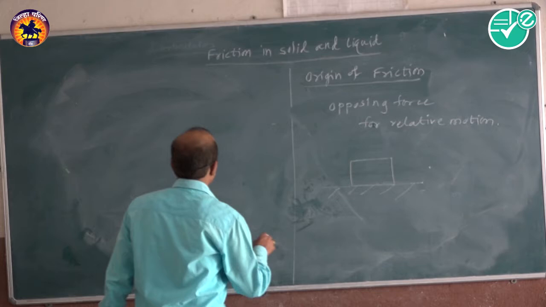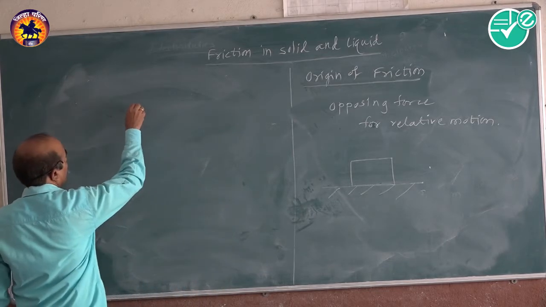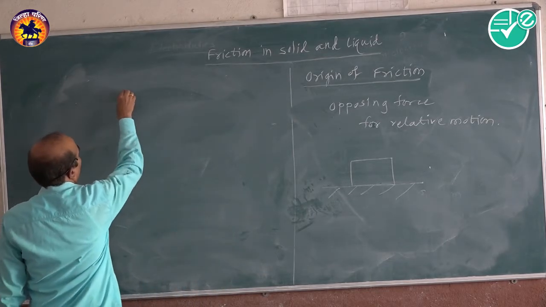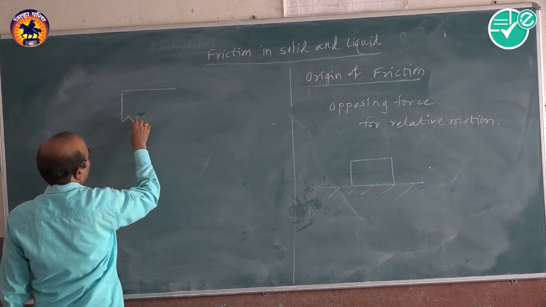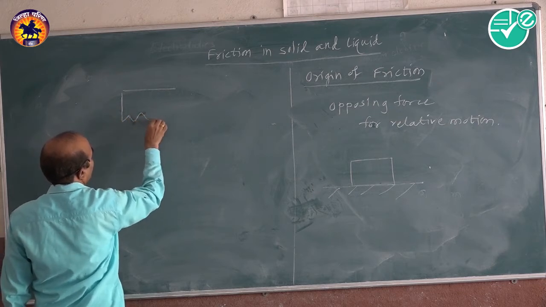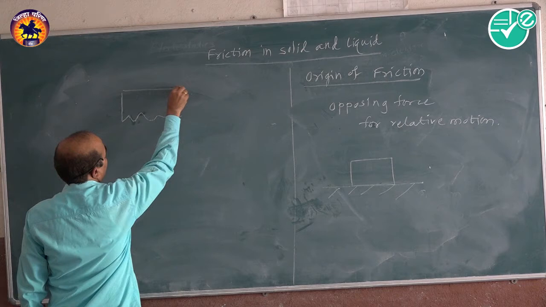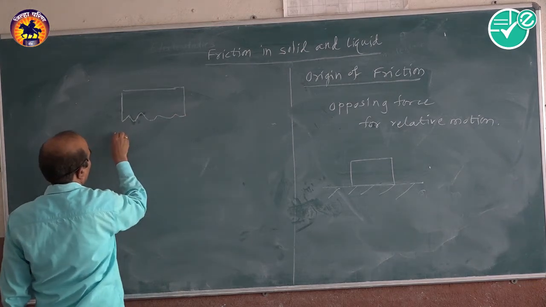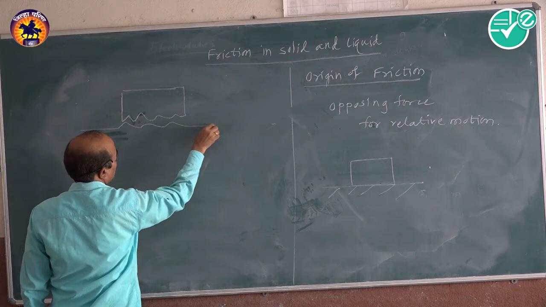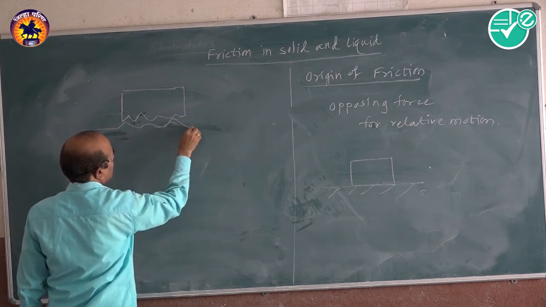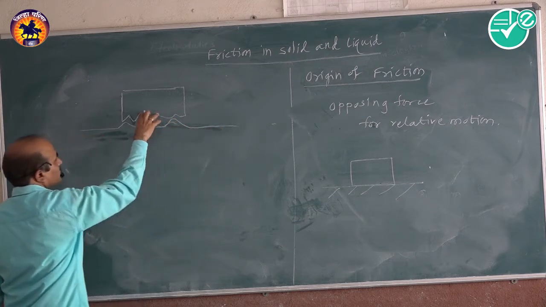I will draw the diagram for it. The block shown microscopically has hills and dales, and the tabletop is like this too. So these surfaces are in contact.